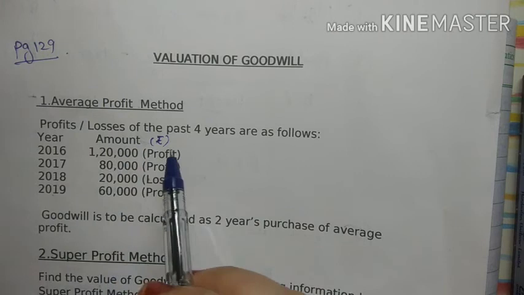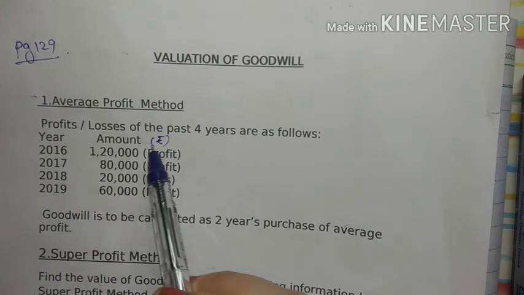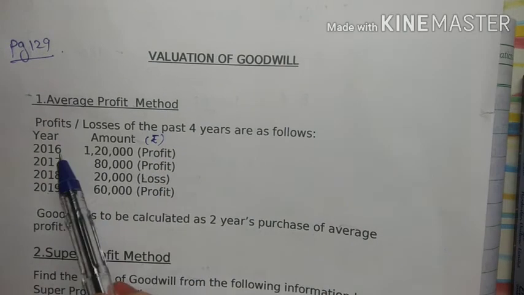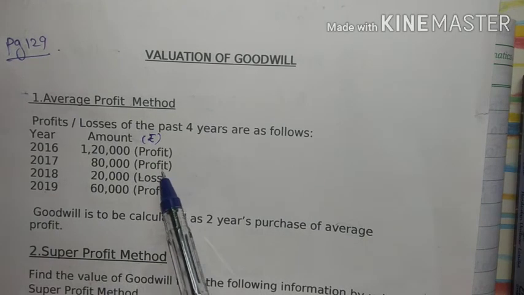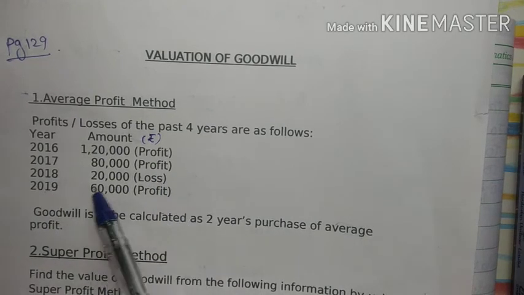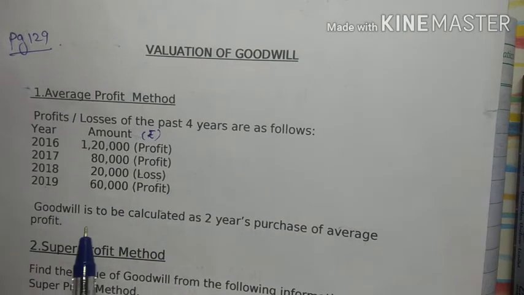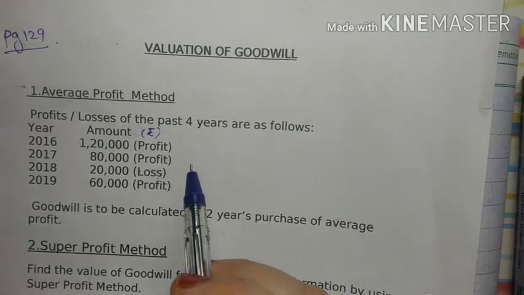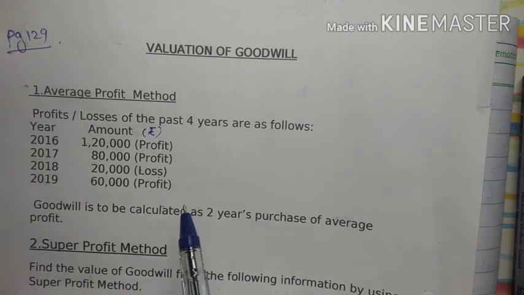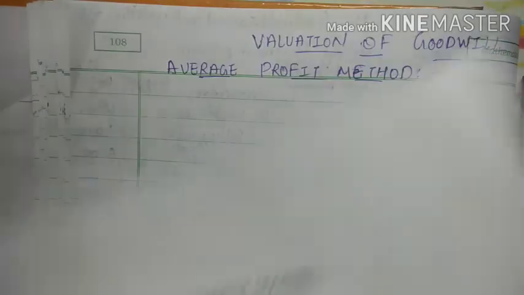See, the profit and losses of past 4 years are as follows. A year is given and the amount in rupees is given: 2016, 17, 18, 19, and in bracket here it is profit, and in 2018 it is loss of 20,000. Goodwill to be calculated as per 2 years purchase of average profit, right? To calculate the goodwill, the first thing is to calculate the average profit. Now how to calculate average profit? This is the first step.